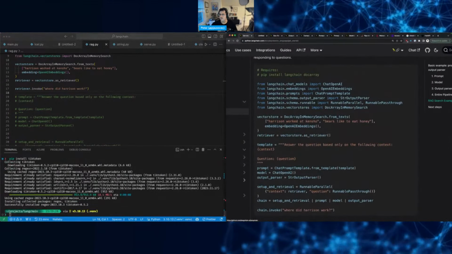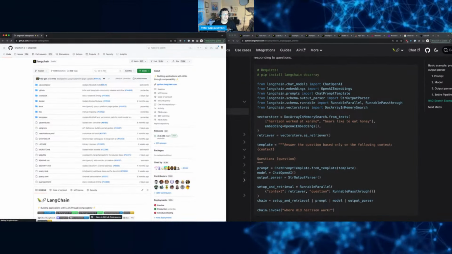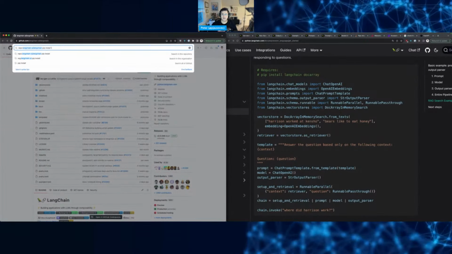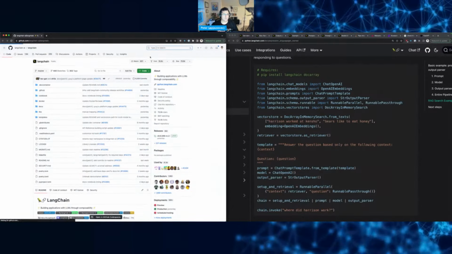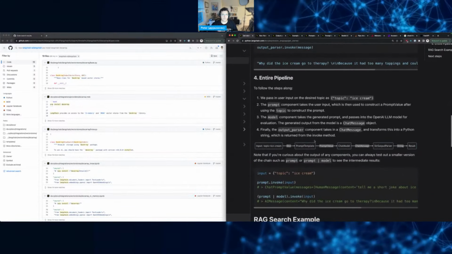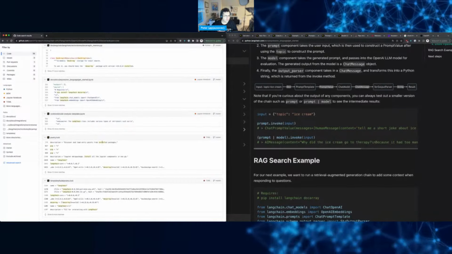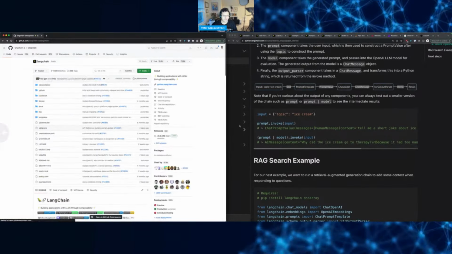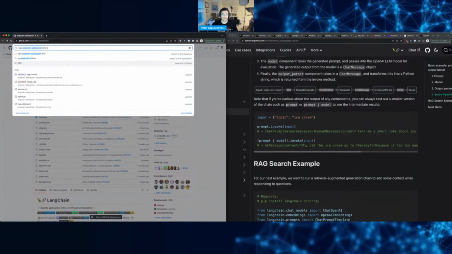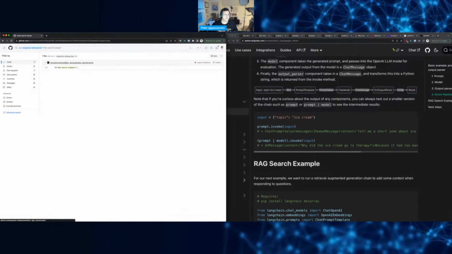Is there a GitHub page directly? So let's make this fix right away. So pip, let's search for pip install LangChain docker array. There's no tiktoken mentioned here. No. Where are the docs? RAG, maybe RAG search example, right? Oops, not here. RAG search example. Search for this one. There we go.